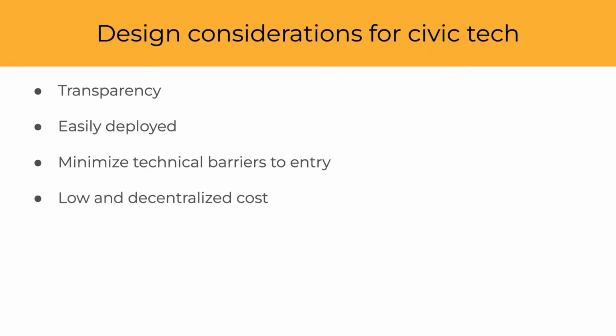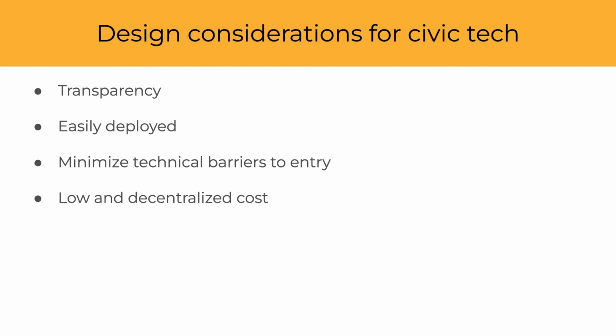With designing a civic tech project, there are some core ideas that we try to follow in Council Data Project. The first is transparency, because technology used by the public that shares public information should be accurate and unambiguous for both practical and ethical reasons. It should be easily deployed, because for a project to gain adoption, it should be easy to start a new deployment, especially considering that each deployment could have independent maintainers.